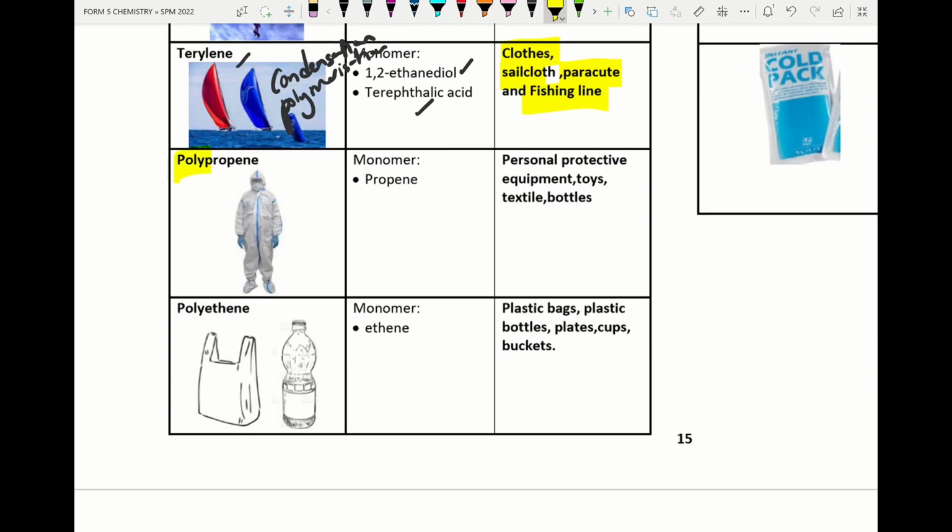Alright, next, polypropene. Polypropene, the monomer name is propene. So please remember the structural formula. So we have H. Later I will discuss in detail when we enter chapter 4 from 5. Alright, this is the structural formula of the monomer of polypropene. It is used to make personal protective equipment, toys, textiles, and bottle.